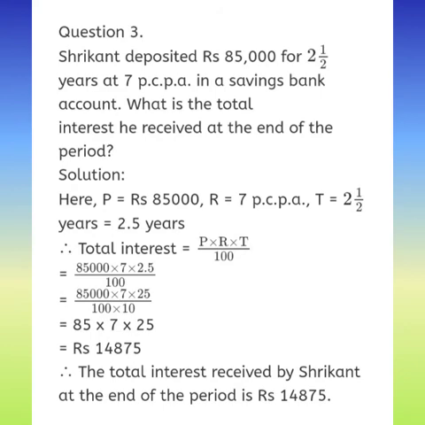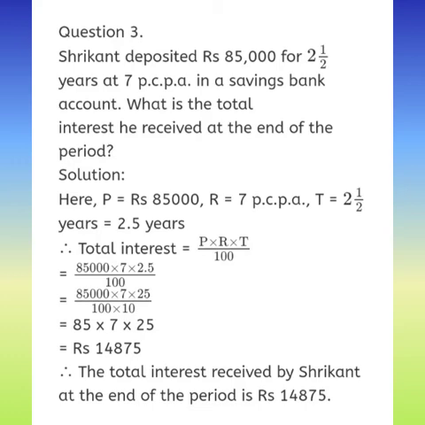So the question is, Shrikant deposited rupees 85,000 for 2.5 years at 7 PCPA in a savings bank account. So what is the total interest he received at the end of the period? Okay, so again what is P? P is equal to rupees 85,000. R is 7 PCPA and T is 2.5 years. Okay, so we need to find interest. Over here we have to only find interest.